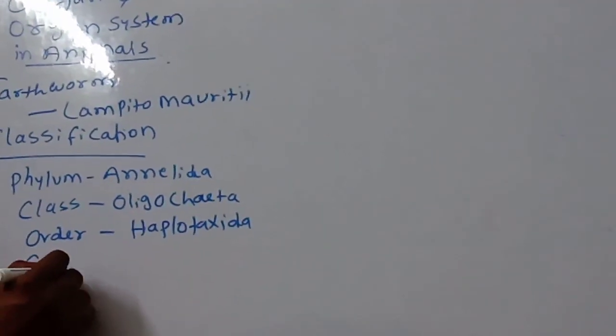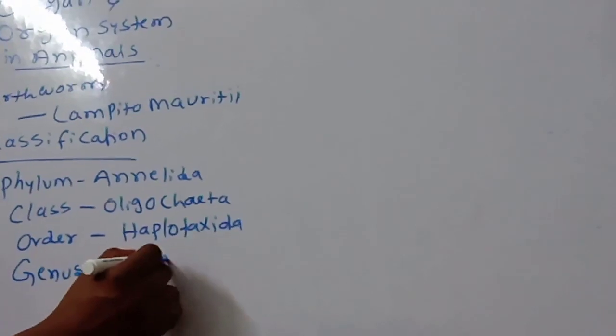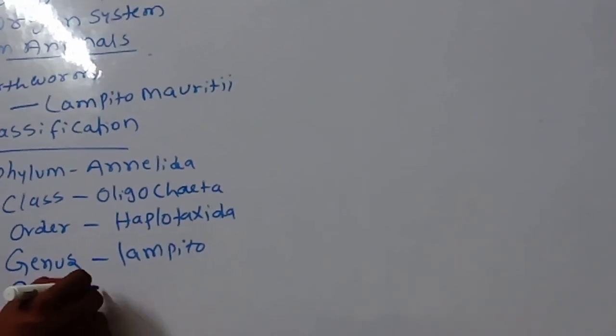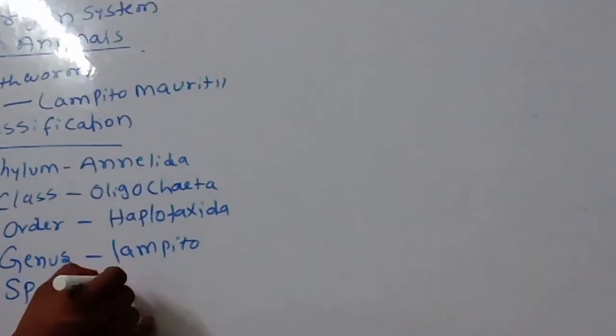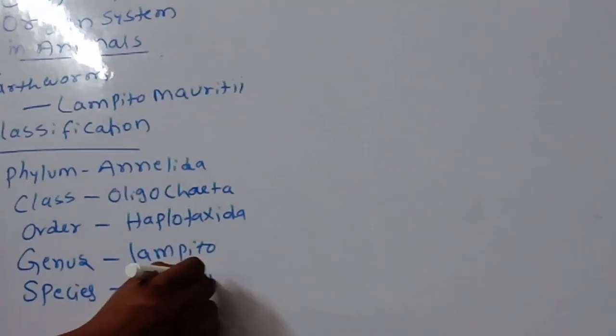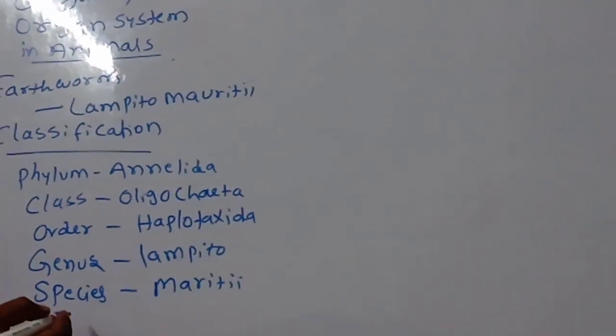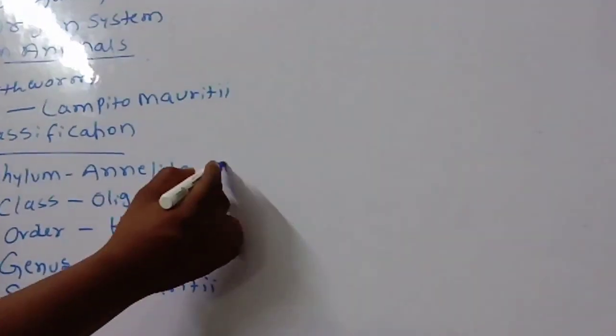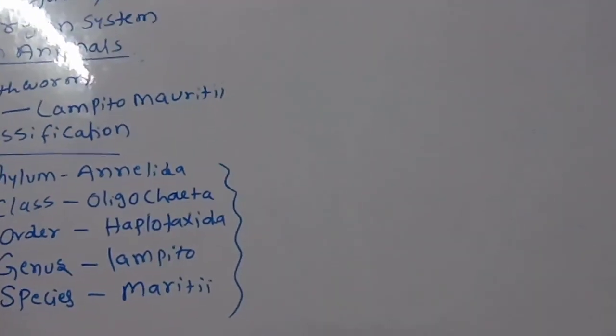Genus Lampito. Species maruti. So this is the classification of earthworm.